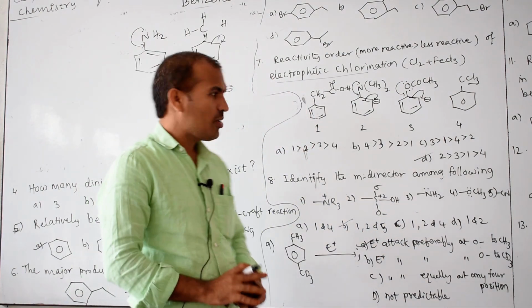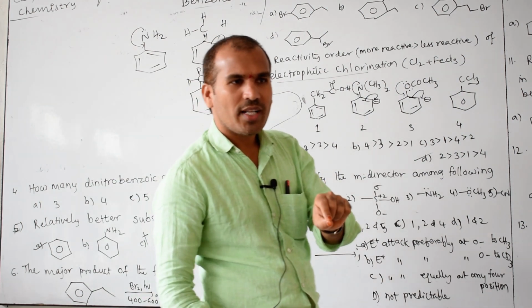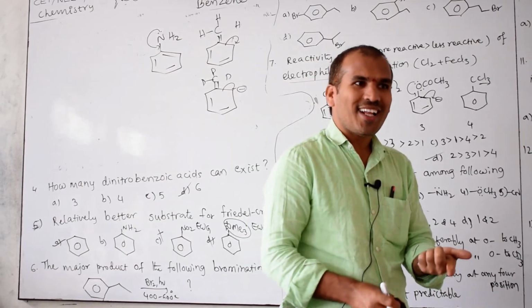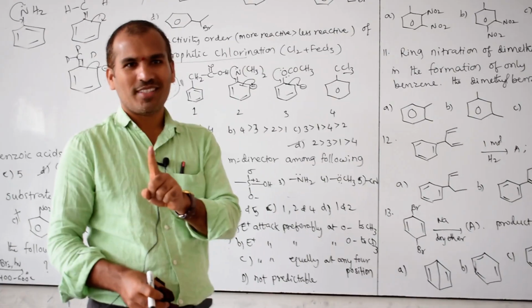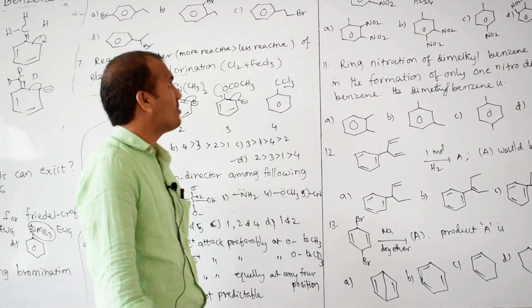So in hyperconjugation, this part is very important. CH3 is a more electron donor than CD3. But in the inductive effect, CD3 is a more donor than CH3. That is reverse. Keep in mind. These are very, very important concepts.